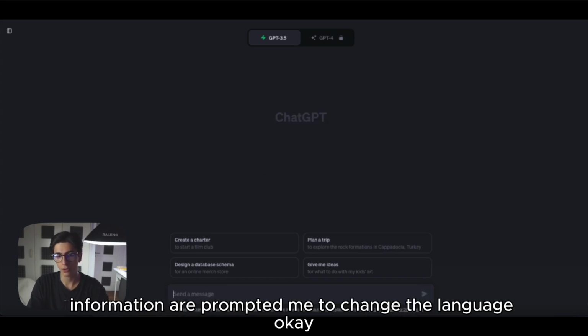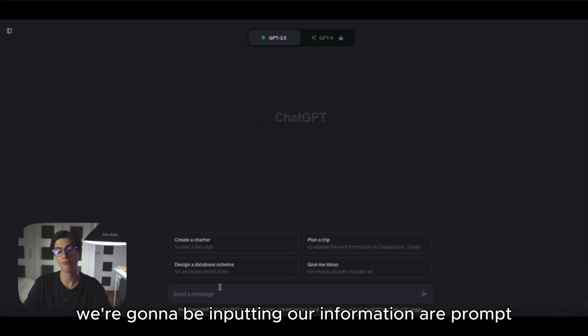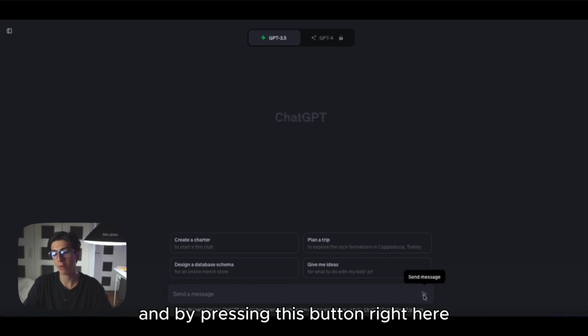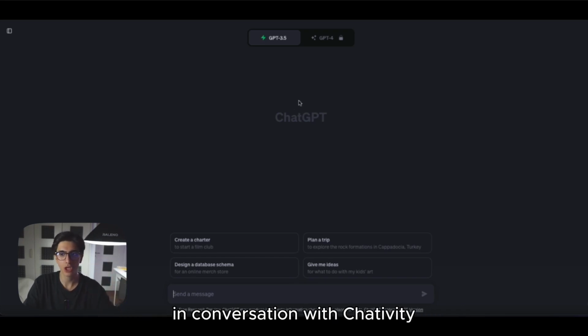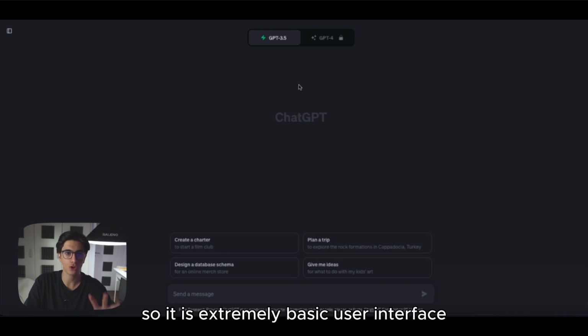Let me change the language. Okay, this is where we're going to be inputting our information, our prompts, and by pressing this button right here, we are actually going to be engaging in conversation with ChatGPT. So it is an extremely basic user interface.